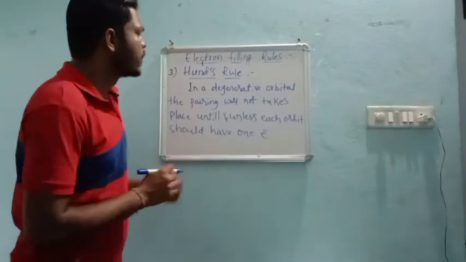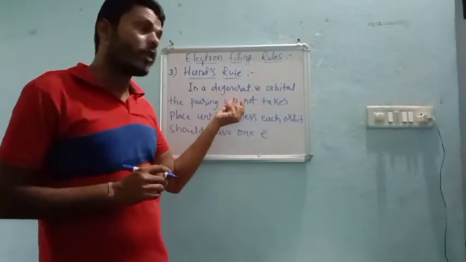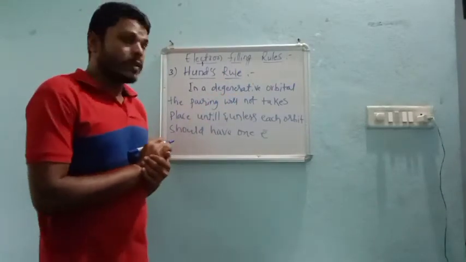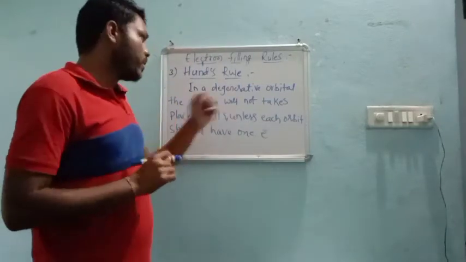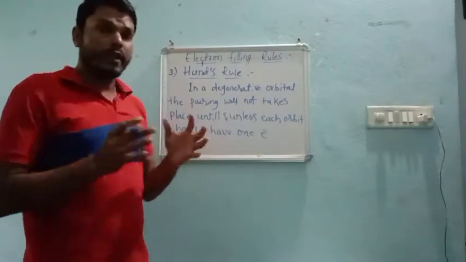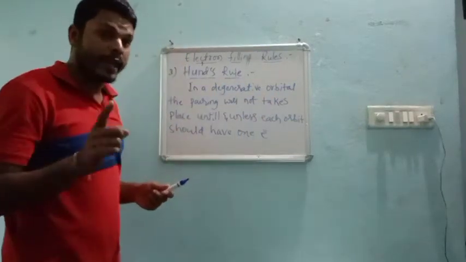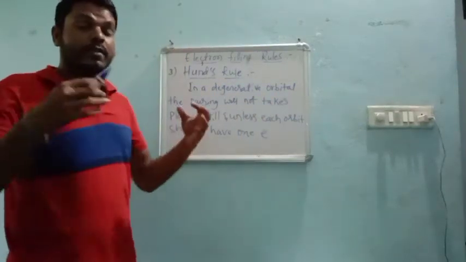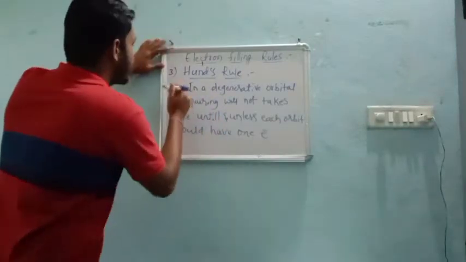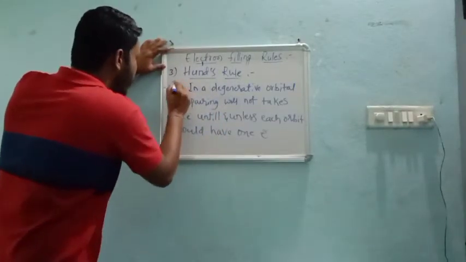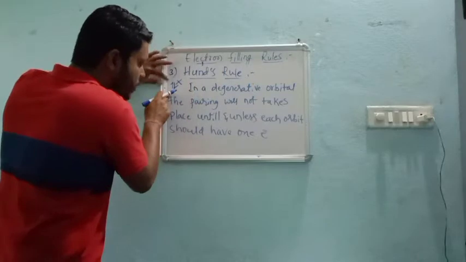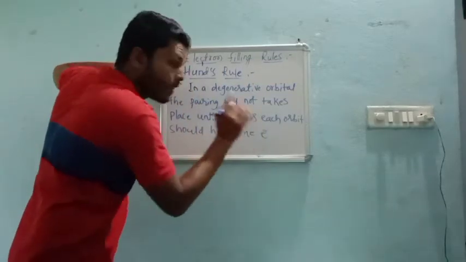Very important. So we know about the degenerate orbital: it means same energy orbital. That means if we have same energy orbitals, then pairing, that means pairing of electrons, will not take place until each orbital has one electron.